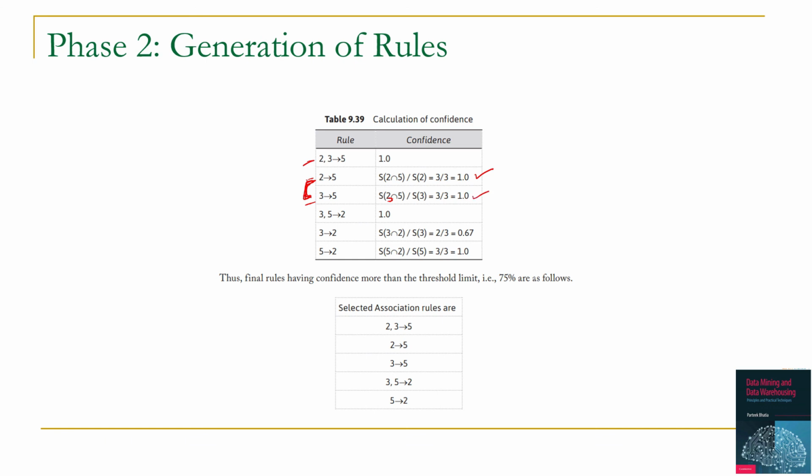In this case, there are other two rules which are possible due to 3, 5 to 2. One is 3 to 2 and another is 5 to 2. And these are their confidence values. So ultimately we can see that we have 1, 2, 3, 4 and 5 rules which are listed here, and all these rules satisfy the threshold value of confidence, that is 75%. So finally we have these rules as association mining rules according to given value of support and confidence.